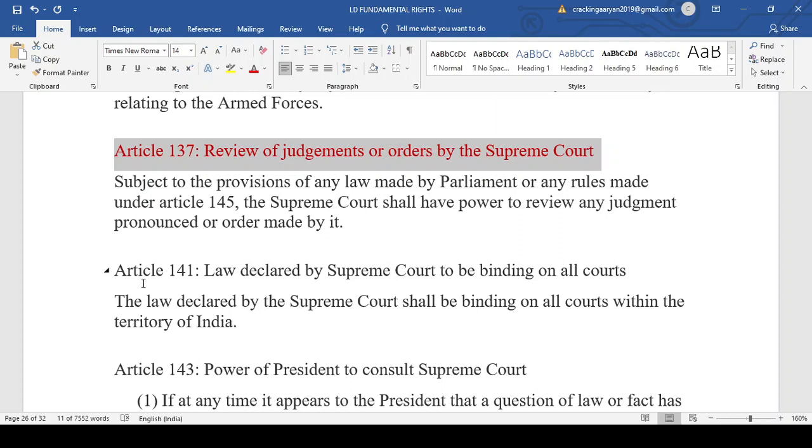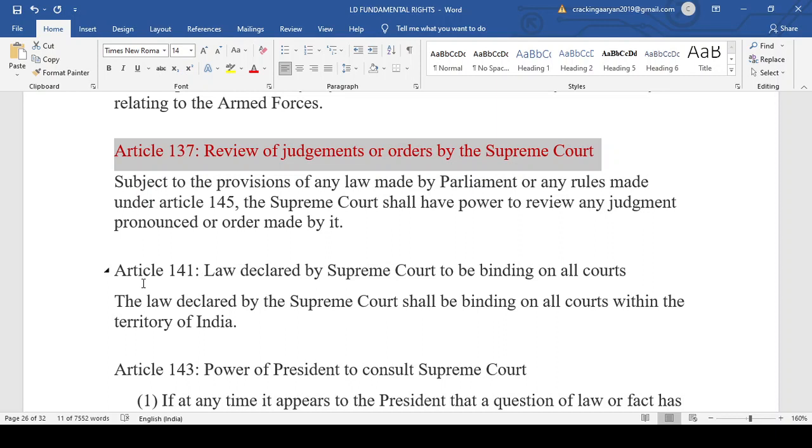Similarly, any order or judgment passed by the Supreme Court must be followed by all courts in the territory of India. If the Supreme Court says that entry of women into Sabarimala will be allowed, the Kerala High Court and the Kerala district courts have to follow that judgment.